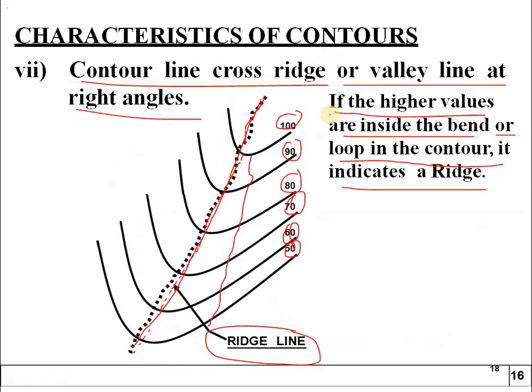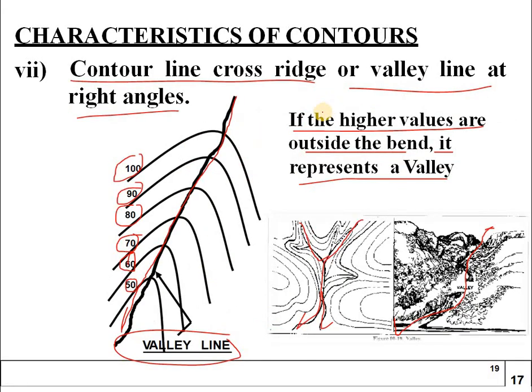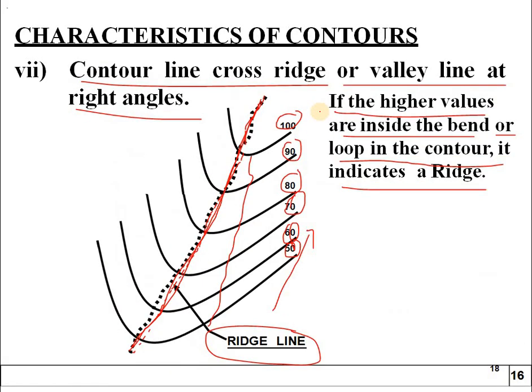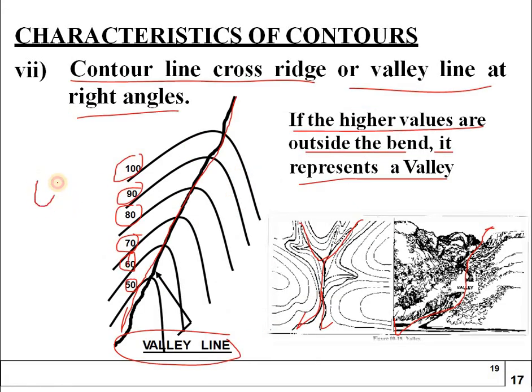So, comparison between these both: this is a ridge line, it is going from down to up. It is going on this pathway from down to up. Whereas in this valley line or ridge line, you can see the dimensions. The difference is, for ridge line this symbol and for the valley line it is this one.